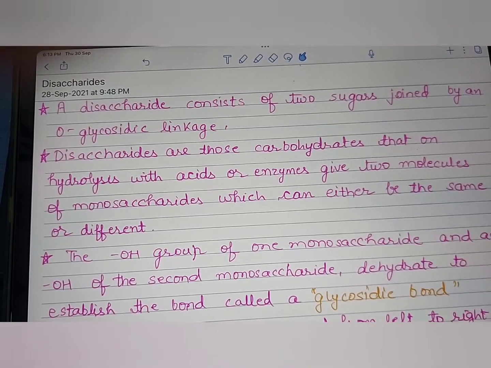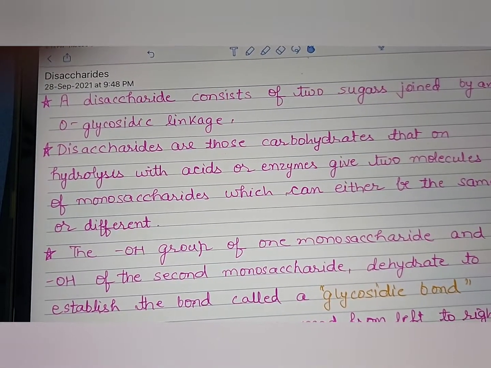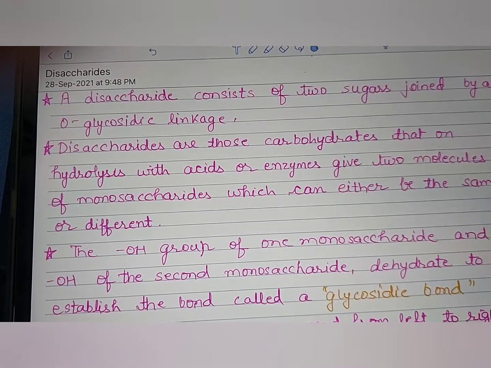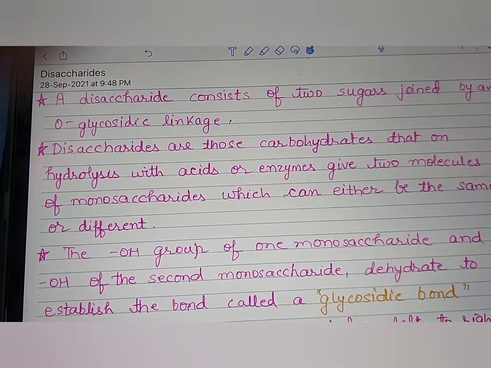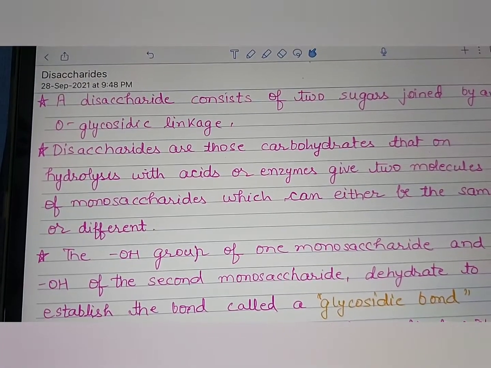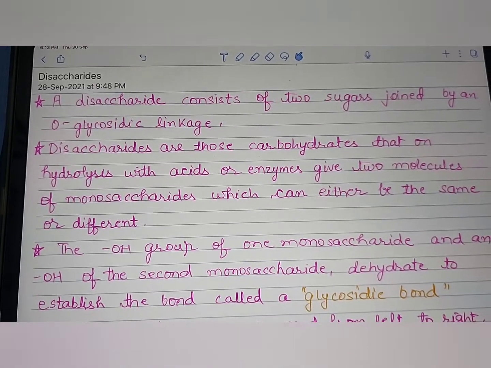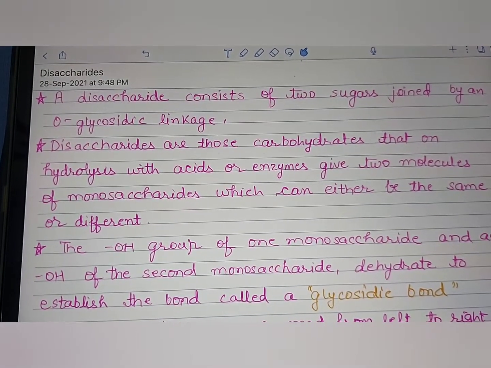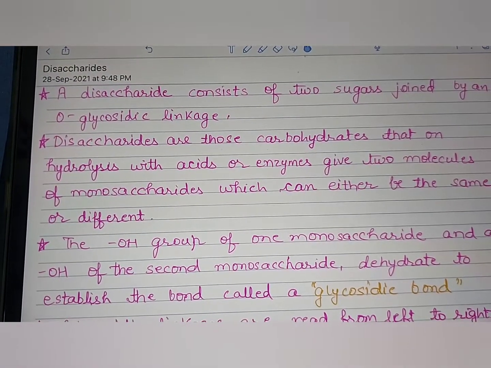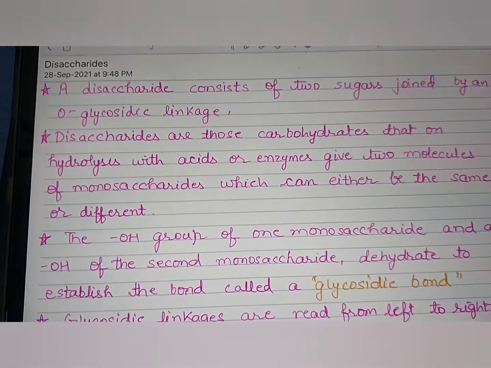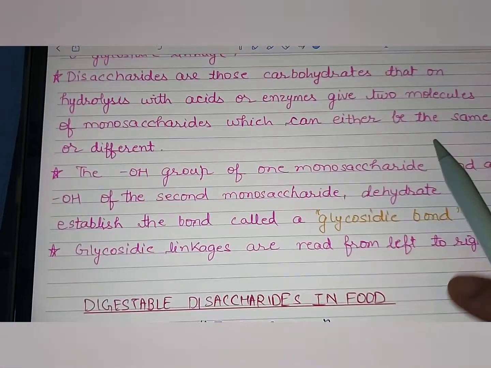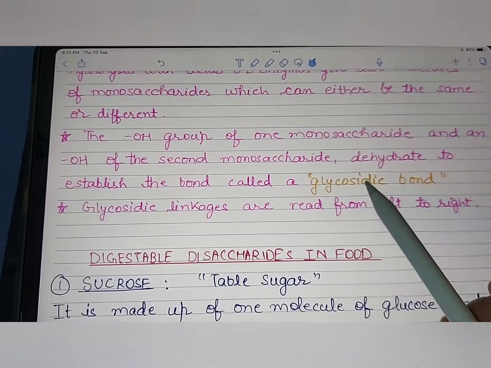Today we are going to discuss disaccharides followed by monosaccharides. So disaccharides basically are made up of two monosaccharide units. They consist of two sugars joined by an O-glycosidic linkage, and disaccharides are those carbohydrates that on hydrolysis with acids or enzymes yield two molecules of monosaccharides, which can either be the same or different.